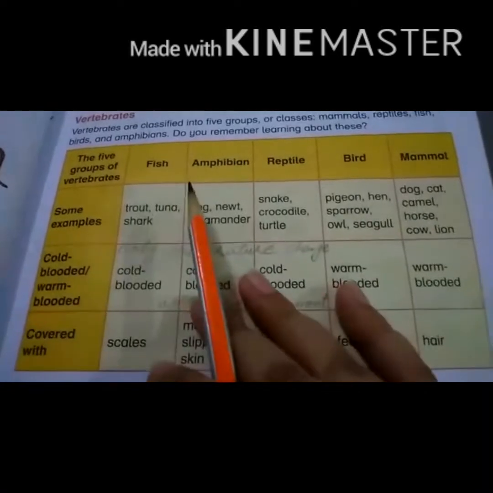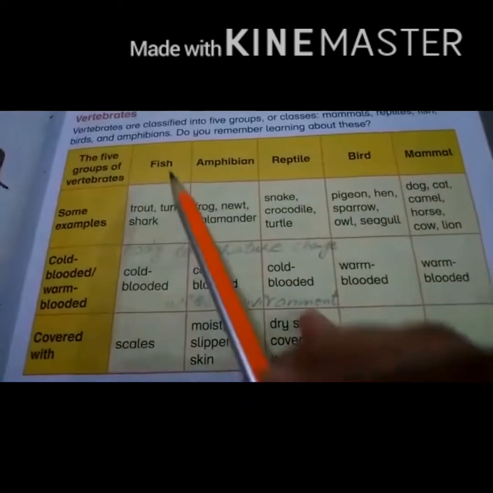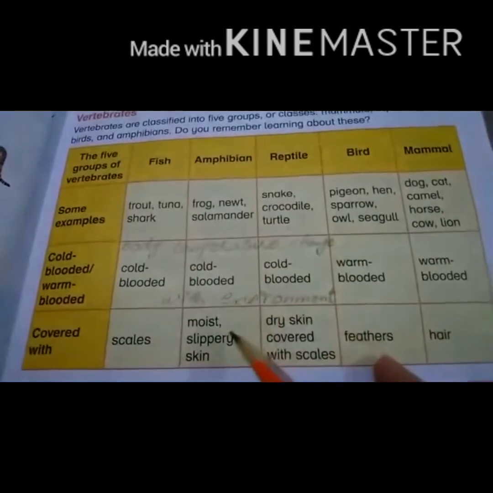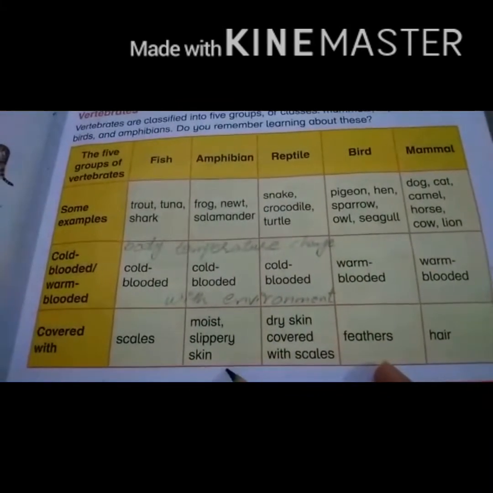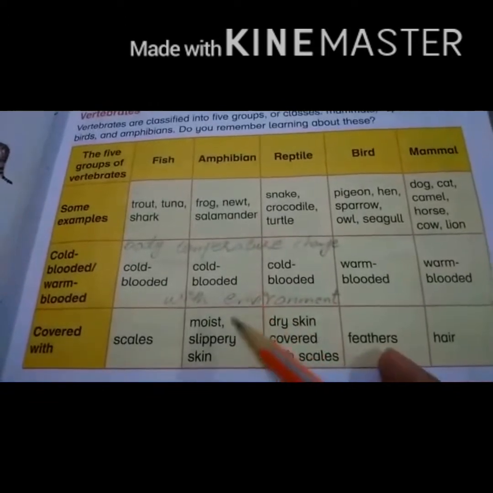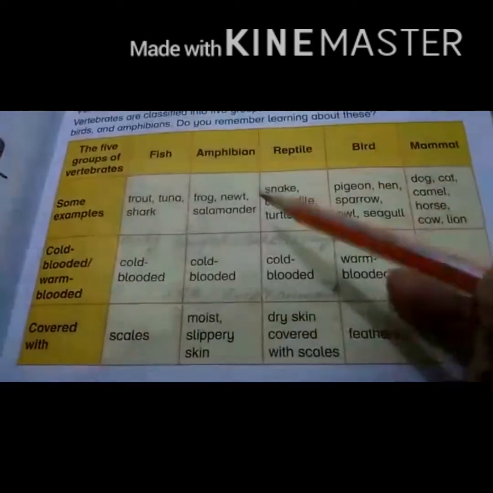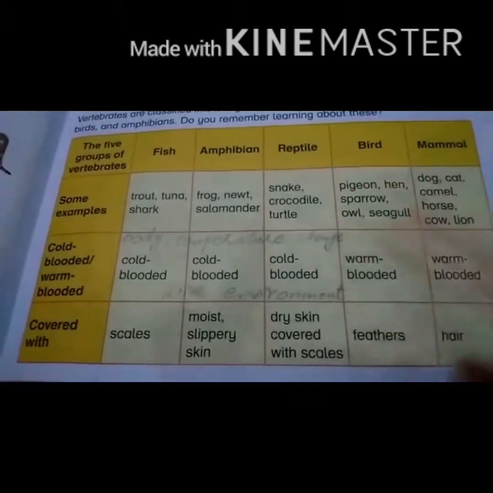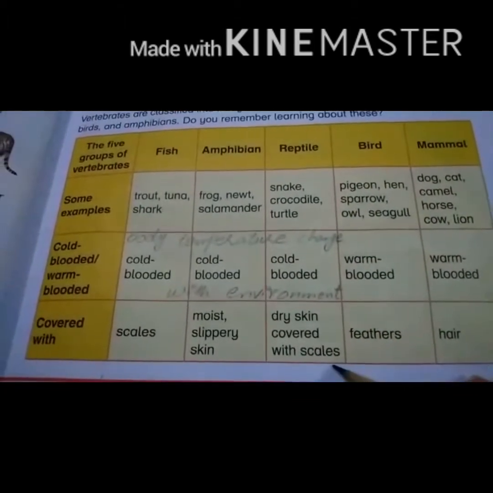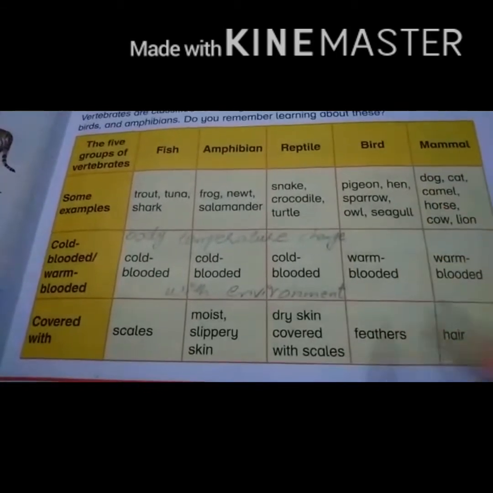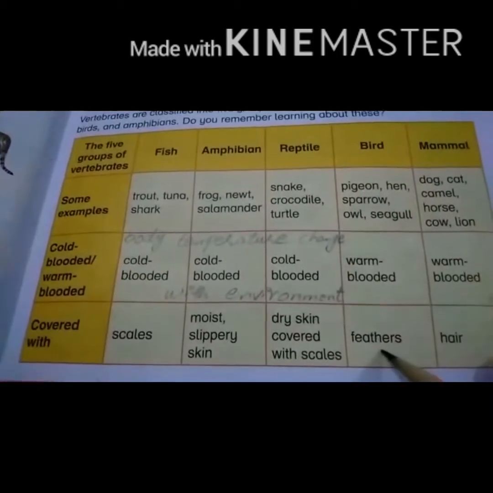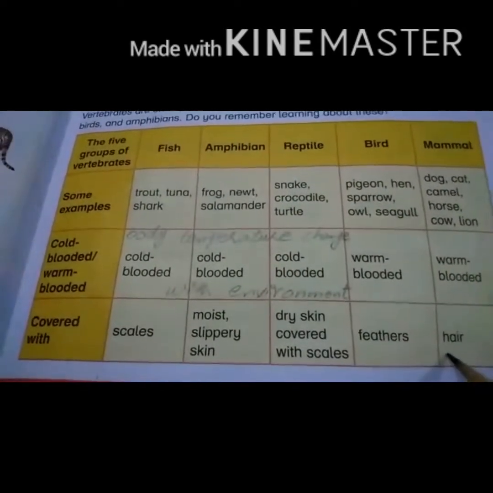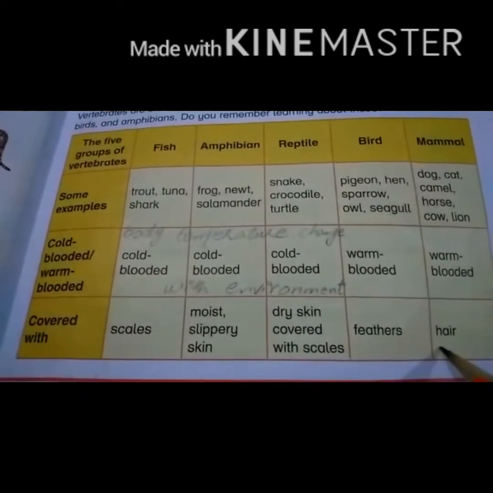If we talk about the body structure, the fish body is covered with scales, while amphibian body has moist, slippery skin. Moist, slippery skin because amphibians live also in water. Reptile body has dry skin covered with scales. Birds have a lot of feathers and also wings. Mammal bodies have hair or also have fur.